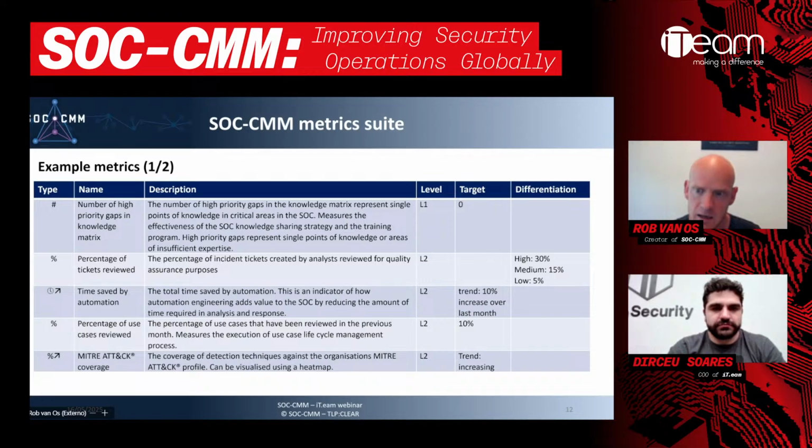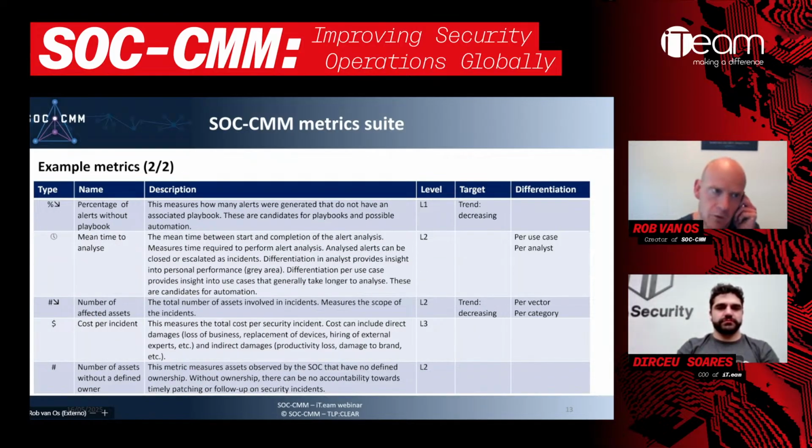We are basically saying for high priority tickets, we would need to review 30% of those. For medium priority tickets, 15%, and low priority tickets, 5%. Why? Because we're expecting the quantities of low to be higher than medium and high, and also, of course, the importance is lower. So we would need to have a smaller set.